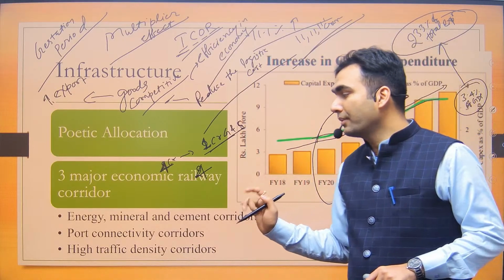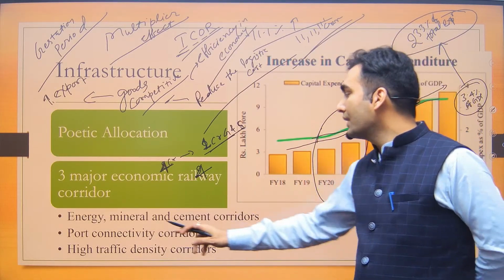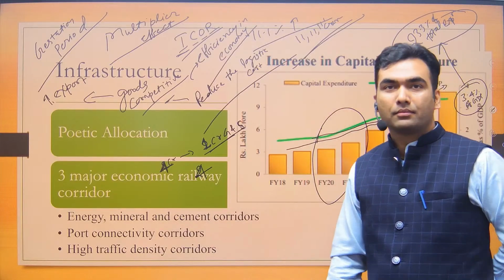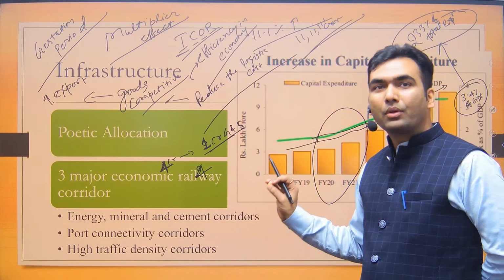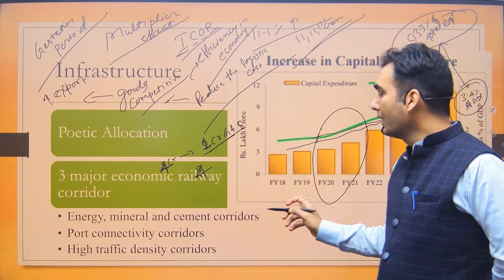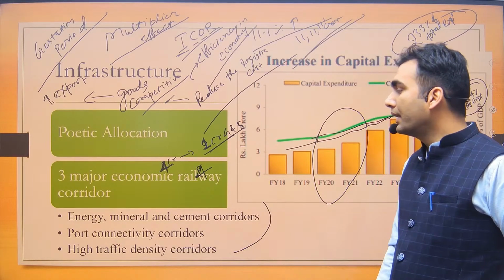ये नाम याद होने चाहिए. ठीक है. The first corridor is energy, mineral and cement corridor. More details are still awaited कि कहाँ ये corridor होंगे, कहाँ पे शुरू होंगे, कहाँ खत्म होंगे. Maybe in the near future, you can come to know about these details.